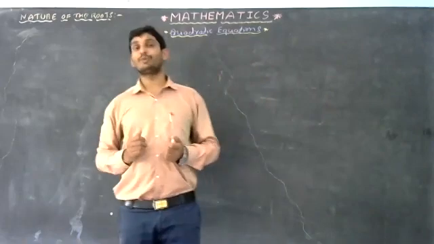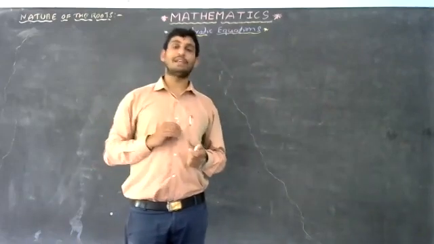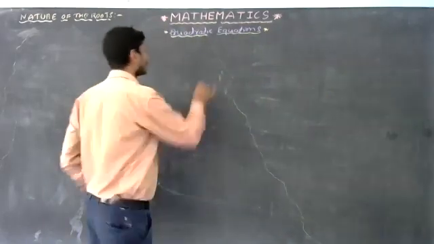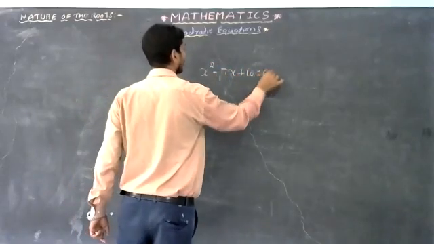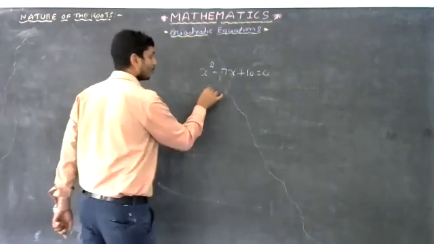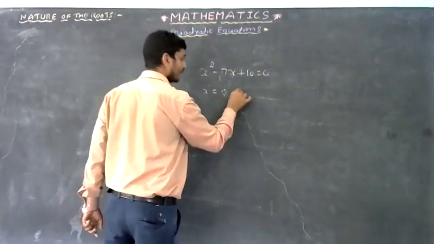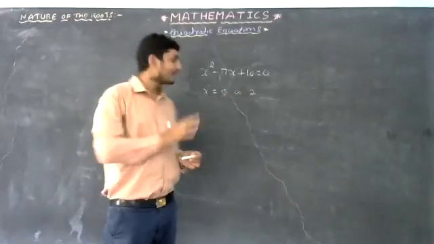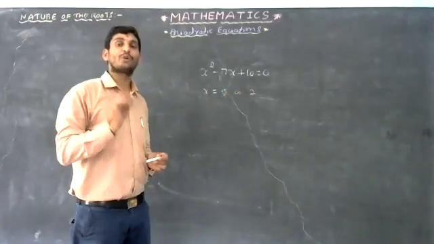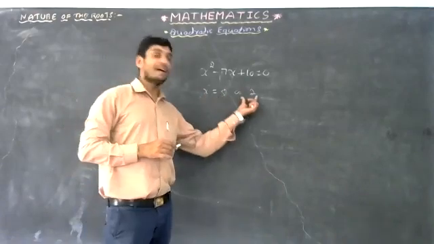Yes, how can the roots be? Suppose I take simple examples. Suppose if you solve this problem x square minus 7x plus 10 equals 0, you will get one root as 5 and another root as 2. This kind of root is called, the roots are real and distinct.